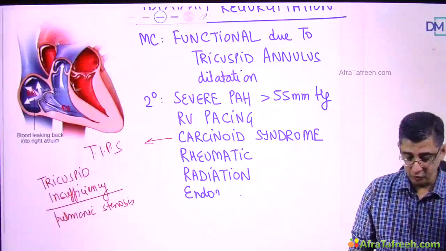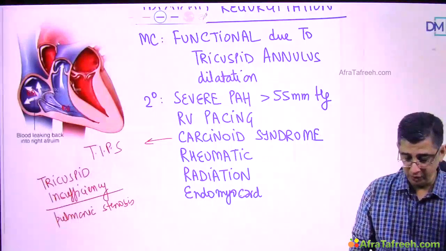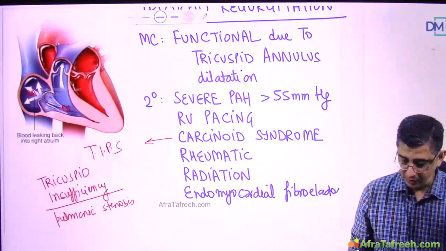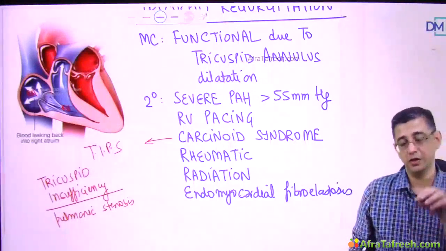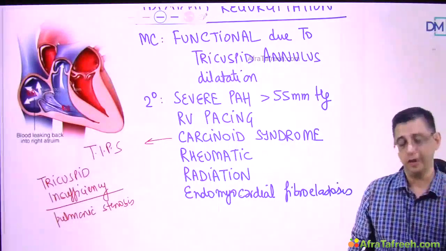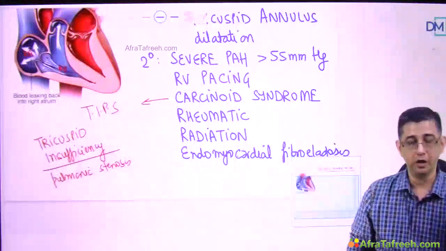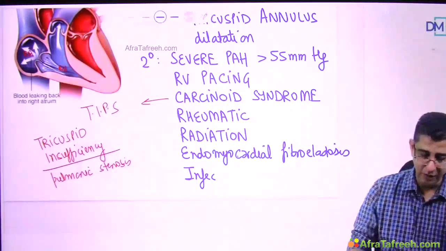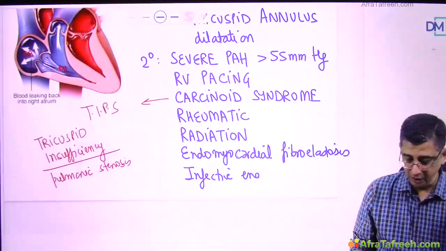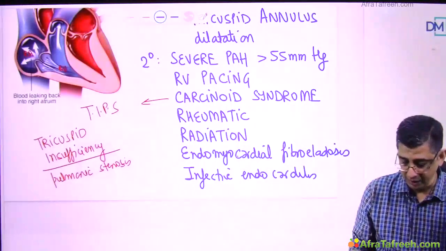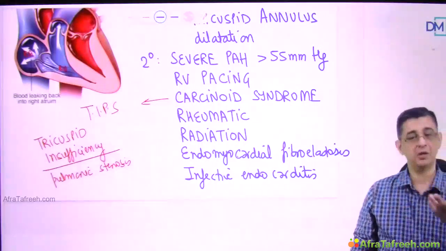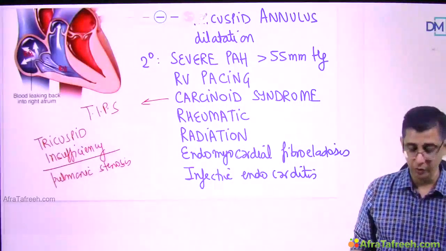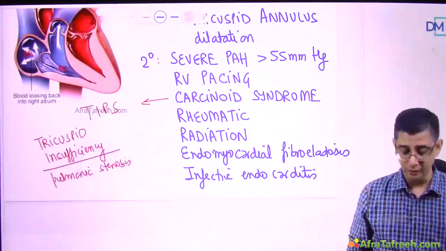The next cause for damage to the tricuspid valve leaflets is endomyocardial fibroelastosis. As the name suggests, fibroelastosis, there's a development of fibrosis that damages the conduction system in the heart as well as the endocardium. So valvular lesion in the form of TR can be seen in a patient. Then would be standard infective endocarditis. When it comes to rheumatic heart disease and infective endocarditis, these are obviously two standard things that would be present in any valvular heart disease. But then the other aspects that I've explained to you, like the damage caused by the pacemaker leads or the radiation or the endomyocardial fibroelastosis and carcinoid syndrome, yes, is an important fact.